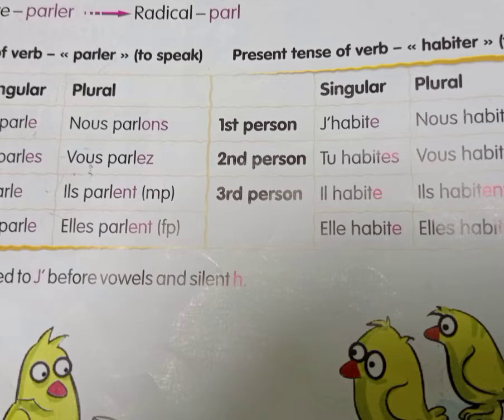You just need to know je, tu, il, elle, nous, vous, ils, elles. This is the basic thing, and the endings are e, es, e, ons, ez, and ent. So for any er verb, if they ask you to conjugate an er verb, you just have to remove the er from the verb and add these endings based upon their subject pronouns. So this is the end of the first group of verbs.